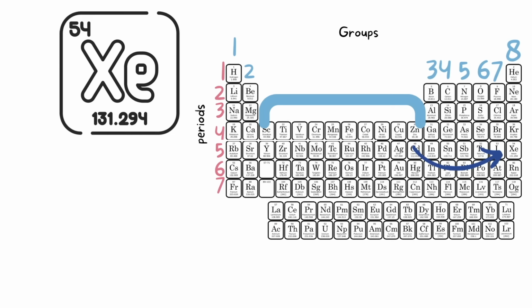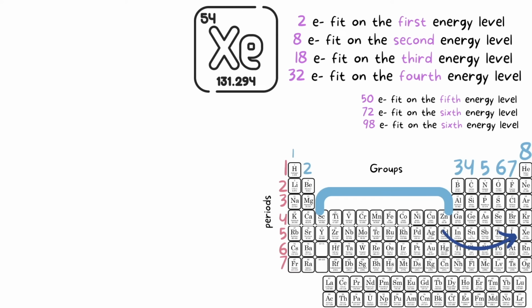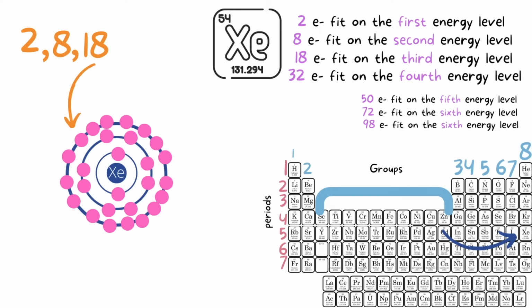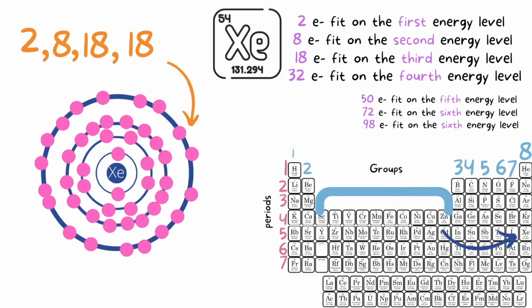So one last example using xenon. Xenon is in period 5, row 8, and has 54 electrons. First shell, we fill up with 2 electrons. Second, we fill up with 8 electrons. Third, we fill up with 18 electrons. Now the fourth, we technically have a capacity of 32. However, we need to have 8 electrons in that last shell, the valence shell, right? So we must accommodate this by placing only 18 electrons here in the fourth shell, so that we can finish off with 8 in the valence shell.